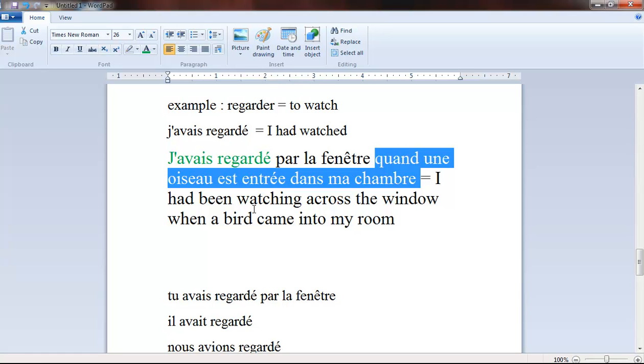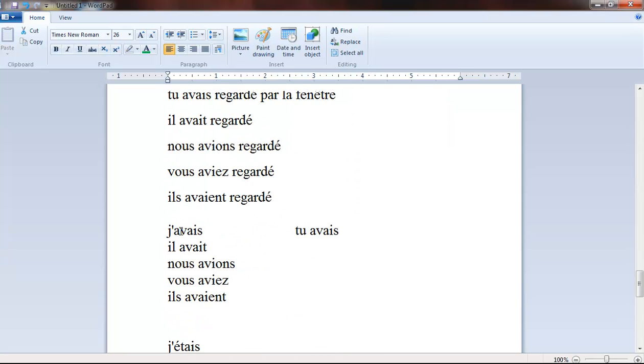So if you forgot the definition of past perfect, you have to revise your English skills in the meantime. Okay, so let's continue.